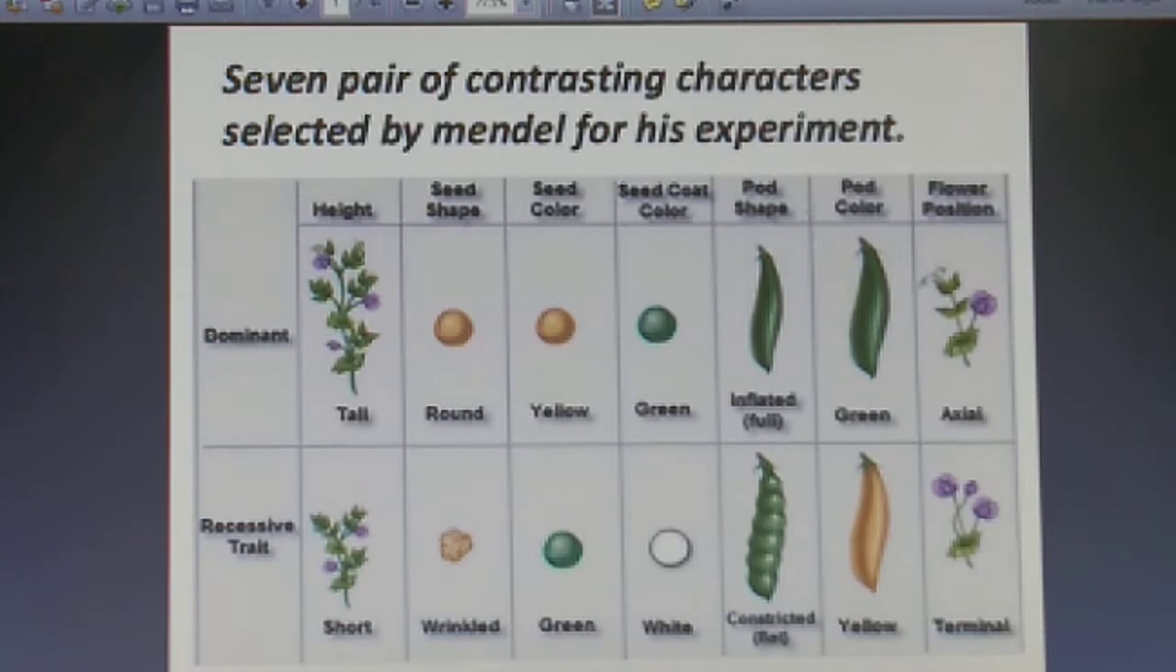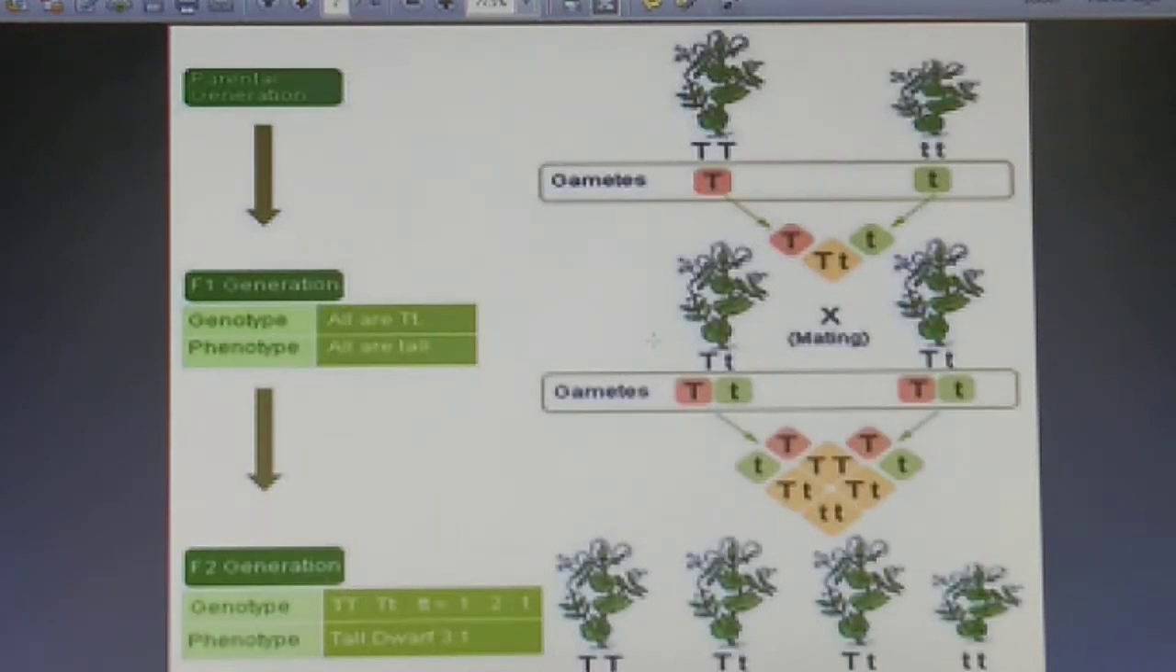Similarly, talking about the pod shape and color, it was inflated and green in the dominant one, and constricted and yellow in case of the recessive trait. Talking about the position of the flower, axial is the dominant one and terminal position is the recessive one. So these were the 7 pairs of contrasting characters that were selected by Mendel for his experiment, and he took the pea plant for that. So you can see here, students, he has done an experiment basically.